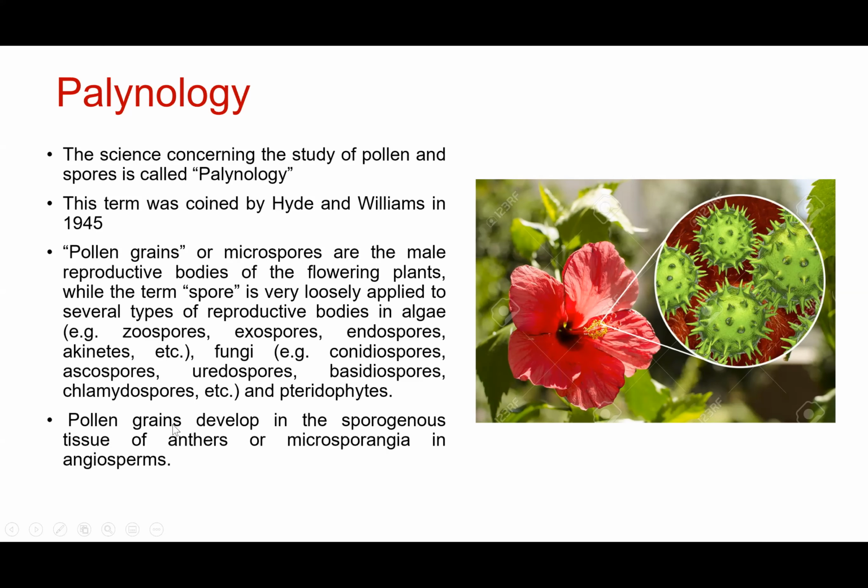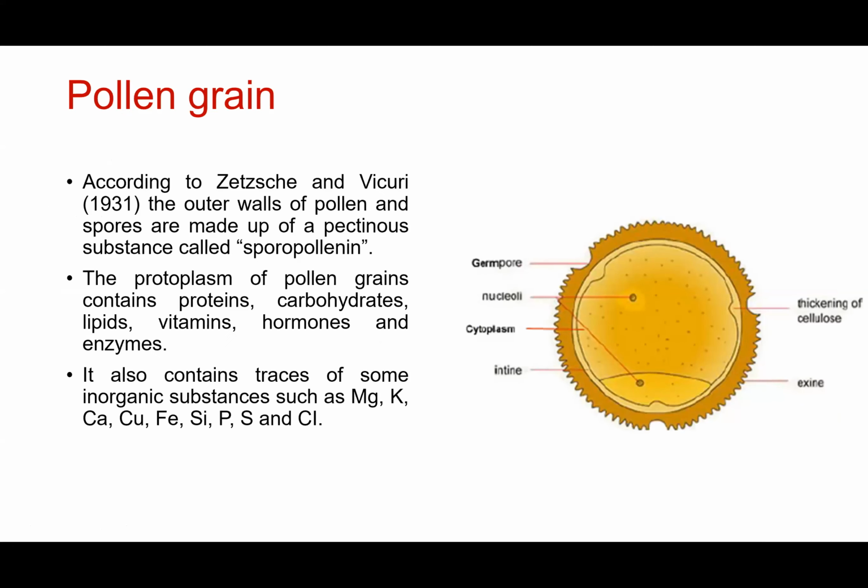So where do pollen grains come from? Pollen grains develop from the sporogenous tissue of the anthers. So we studied the transverse section of anthers. Inside the anther, we know that there is sporogenous tissue, and this sporogenous tissue will develop into microspore mother cells, and these microspore mother cells will again form pollen grains after meiosis, right? So this is how the pollen grains are formed, and the study of these pollen grains is known as palynology.